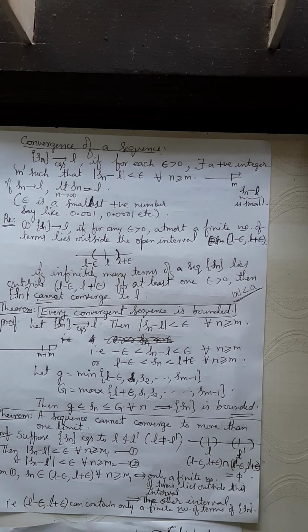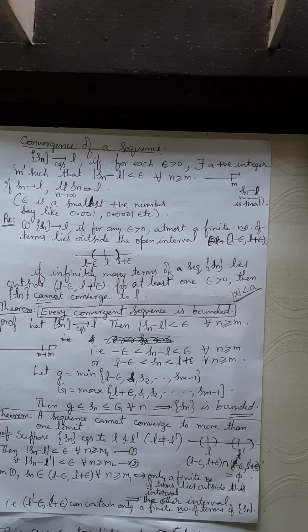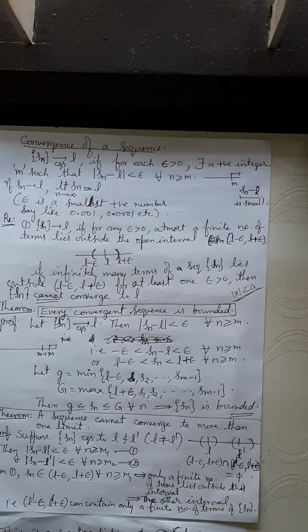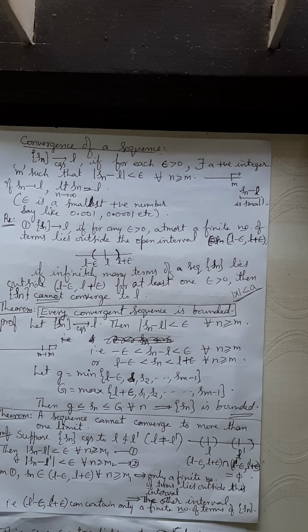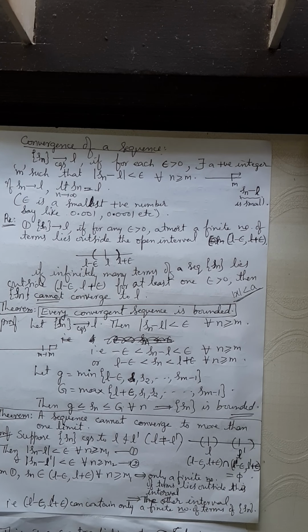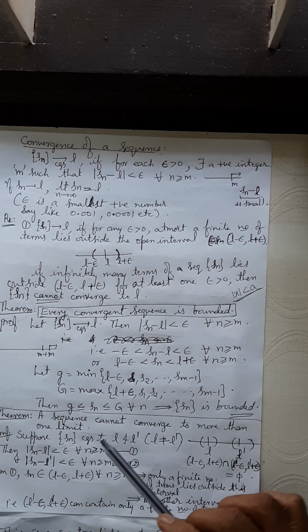But just look at the last two theorems. If you combine the two theorems and make a single statement, it could be like this: every convergent sequence is bounded and has a unique limit. So what did you prove in the first theorem? Every convergent sequence is bounded. What is the statement of the second theorem?